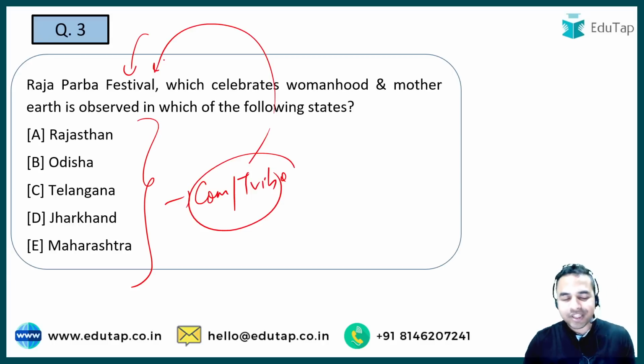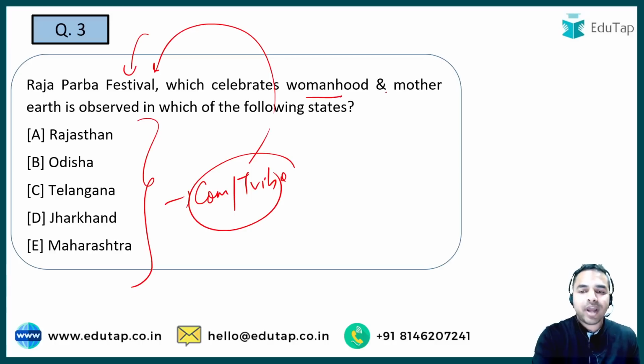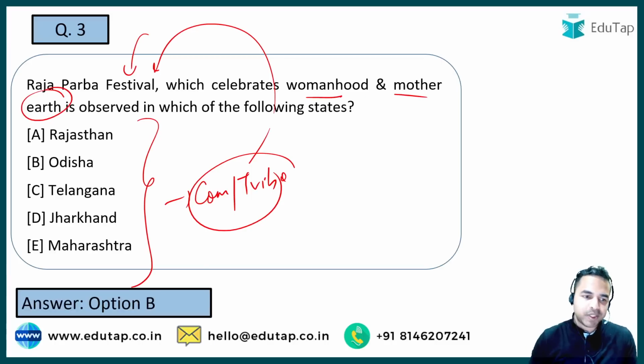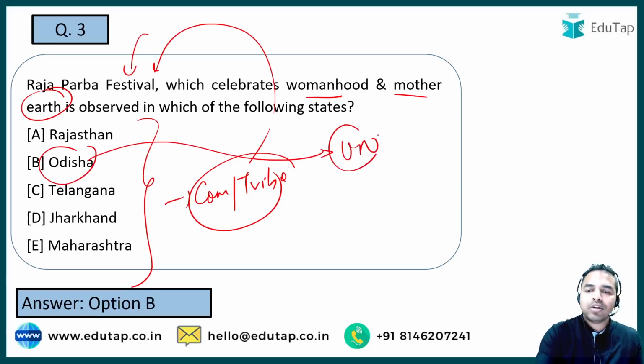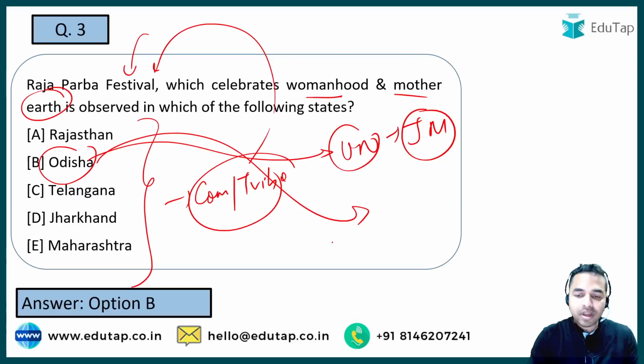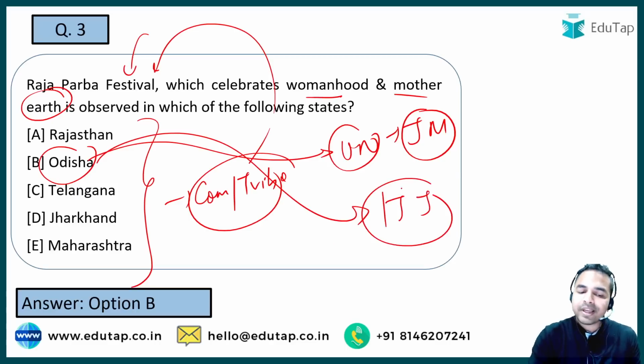So the festival here in the news article is Raj Parb festival. You have to tell me the name of the state which celebrates this festival to celebrate the womanhood and the mother earth. So what is the name of that particular state? The name of that particular state is Odisha. So Odisha is also the state which also won the UN Habitat Award for its Jaga mission. Okay, apart from that, the first Janjatiya Khel Utsav was also being held in the Odisha only.